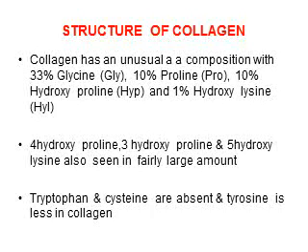Now we'll go into details of the structure of collagen. Collagen has an unusual amino acid composition with 33% glycine, 10% proline, 10% hydroxyproline and 1% hydroxylysine. 4-hydroxyproline and 3-hydroxyproline, and also 5-hydroxylysine, are seen in fairly large amounts. Tryptophan and cysteine are absent, and tyrosine is low in collagen.